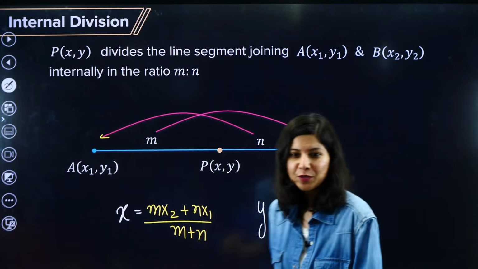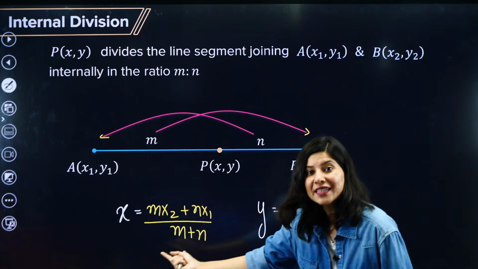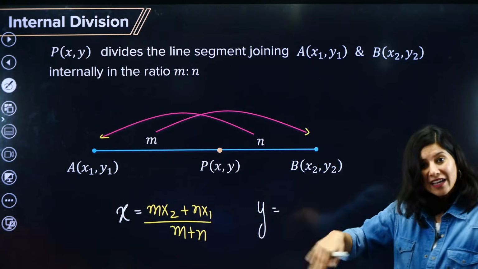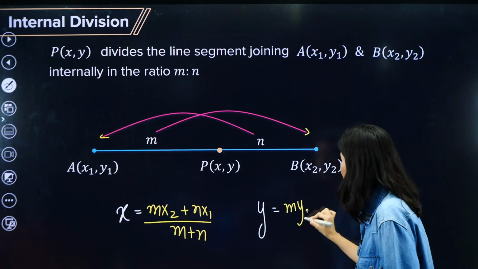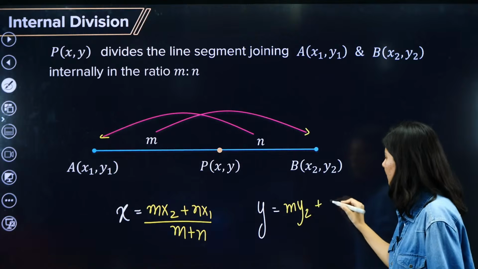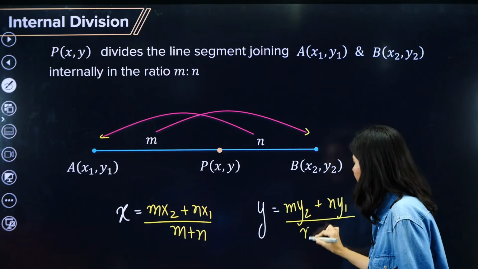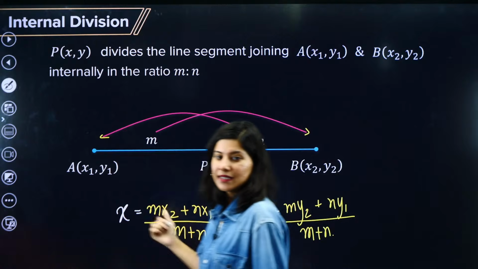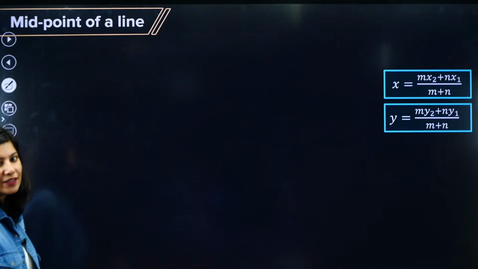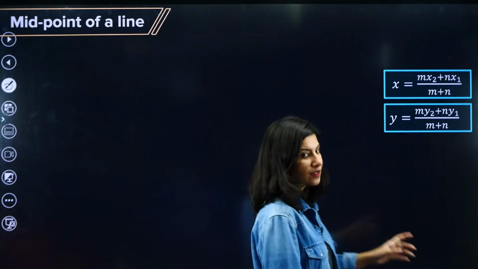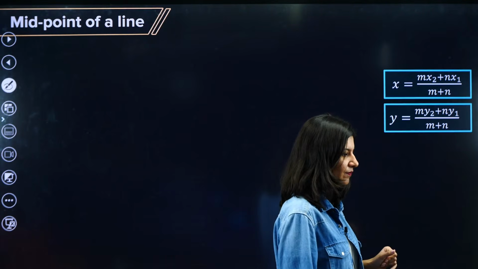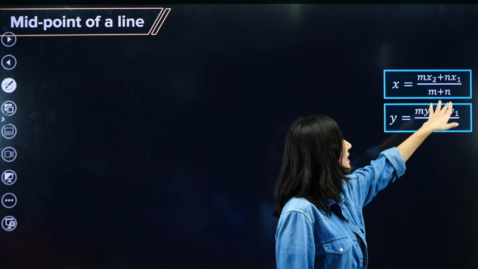Yes Dharani, you know the formula. Similarly, if you remember the x formula, then you also remember the y formula. Just replace x2 and x1 by y2 and y1. Again the crisscross method: m y2 plus n y1 upon m plus n. Okay, any doubt, any confusion? So the section formula is m x2 plus n x1 upon m plus n.